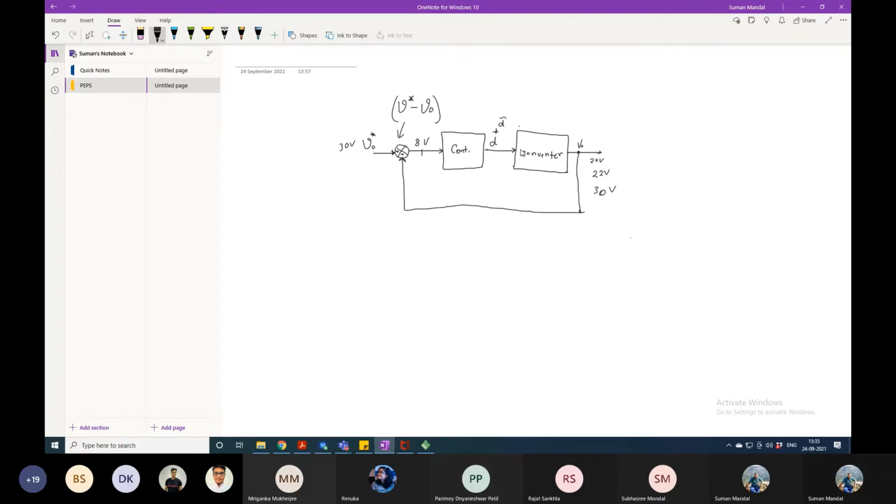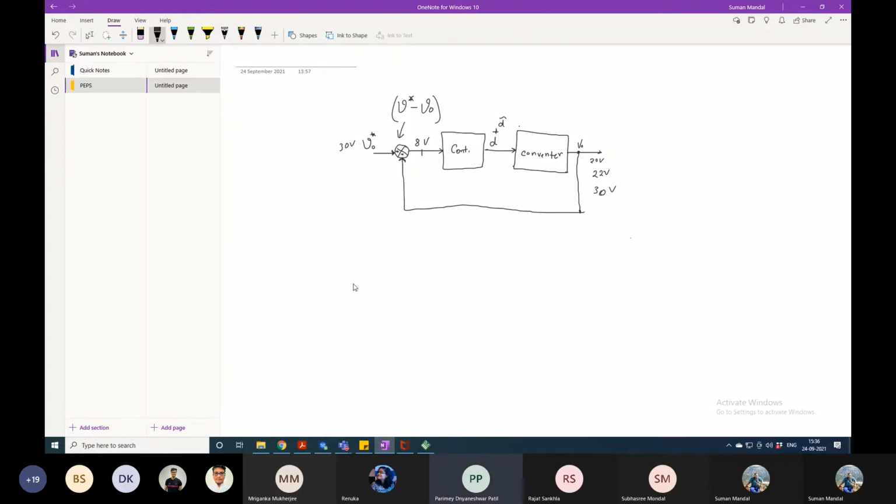Okay, no one in the mood to ask any question. Okay, let's move to the famous converter called buck converter. Any question? Okay. Someone unmuted, again muted.